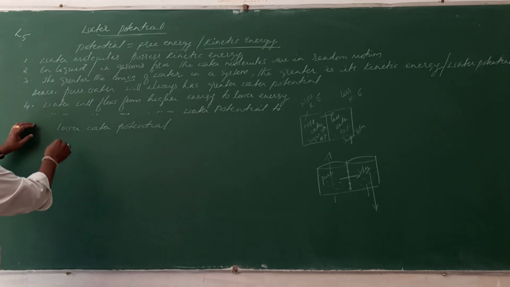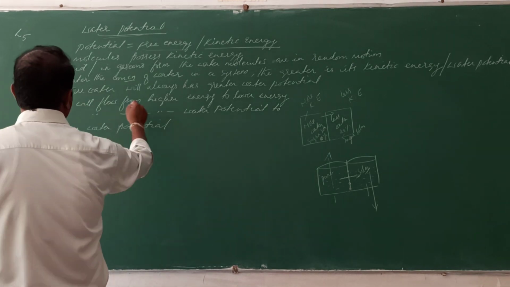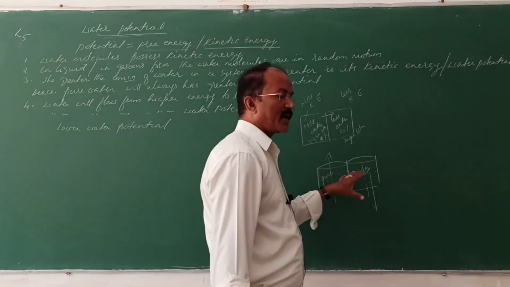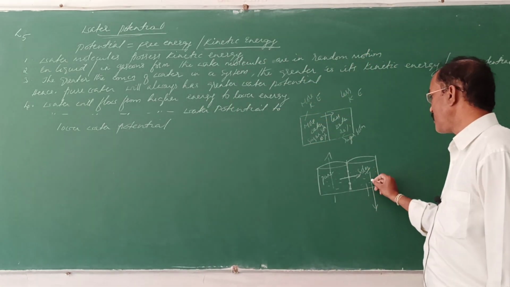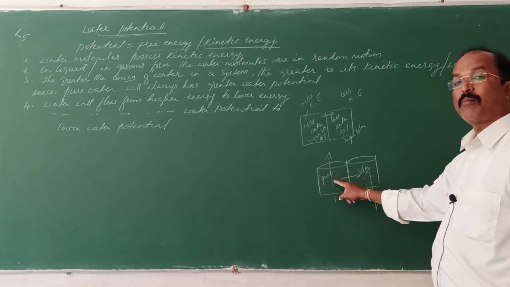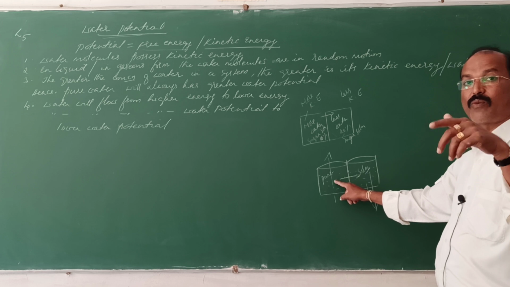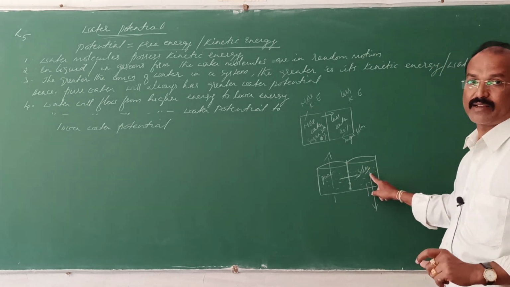See, you can define it in this manner. If two systems containing water are separated, here also it has some water, here also it has some water, but the concentration of the water is more here and less here, isn't it?